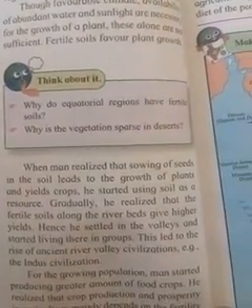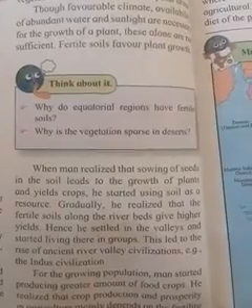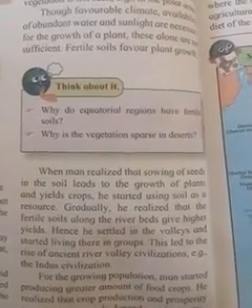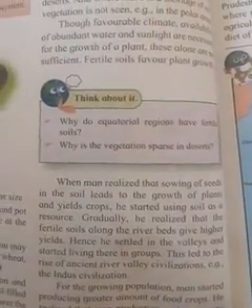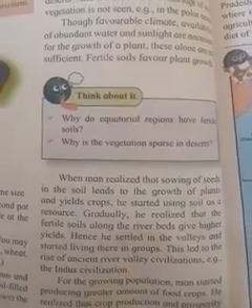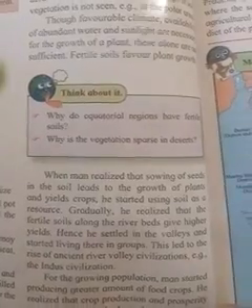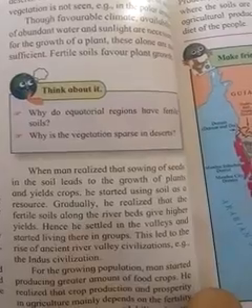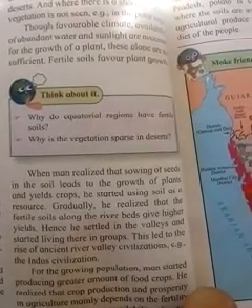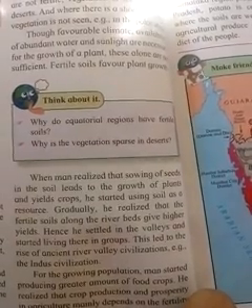When man realized that sowing seeds in the soil leads to the growth of plants or yields crops, he started using soil as a resource. That means at that time man understood the importance of soil. Gradually he realized that the fertile soil along the river beds gives higher yields. Hence he settled in the valleys and started living there in groups.